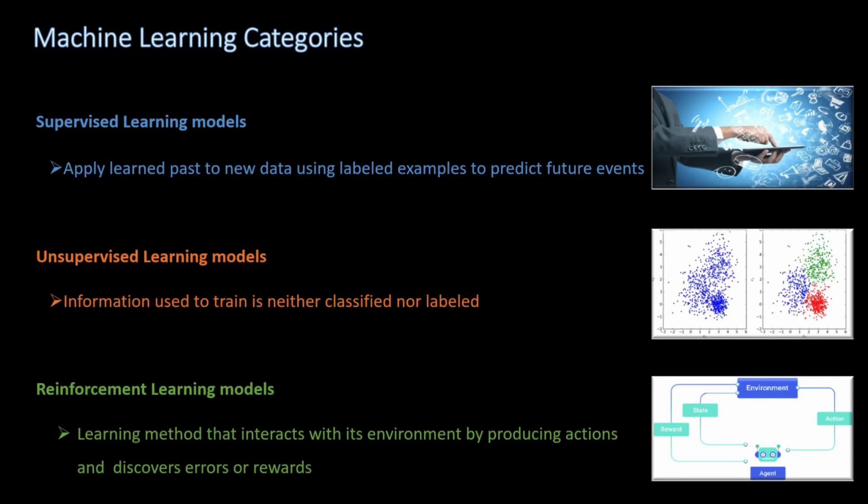Machine learning models are broadly classified into three types based on what type of training set they have. The three types are supervised learning, unsupervised learning, and reinforcement learning. Supervised learning, as the name suggests, uses historical labeled data to predict the future events. For unsupervised learning, information used to train is neither classified nor labeled.